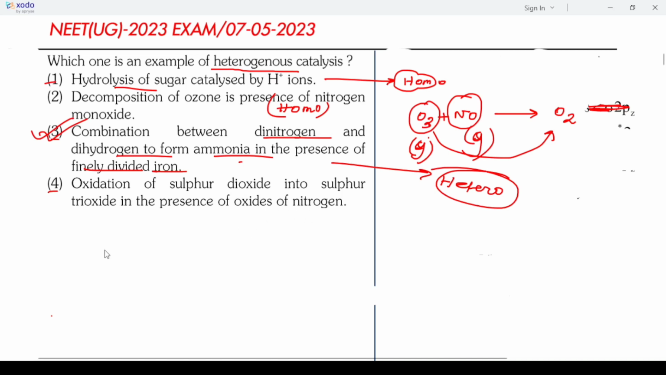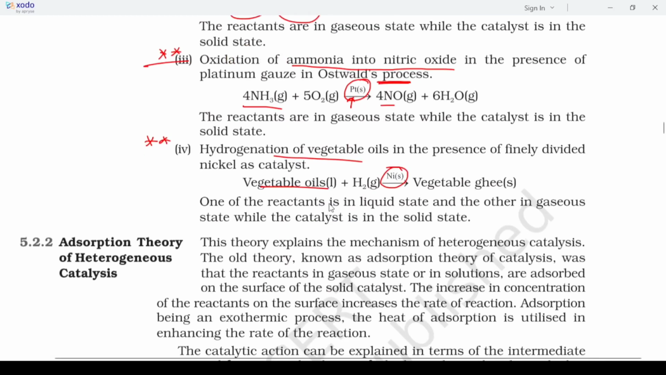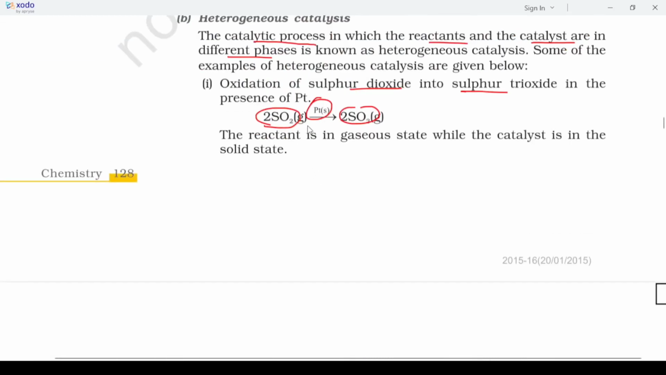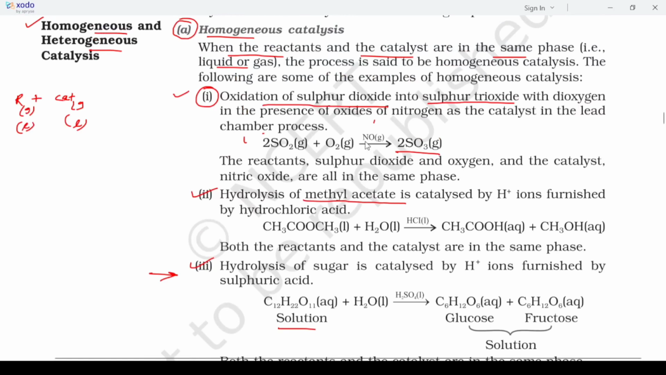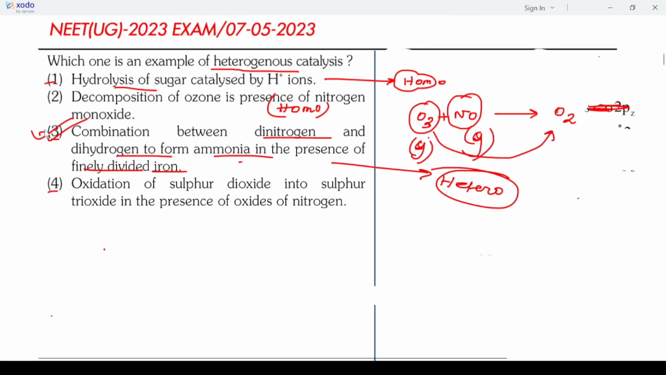And the third is given: oxidation of sulfur dioxide into sulfur trioxide in presence of oxides of nitrogen. We have just seen the case of sulfur dioxide to sulfur trioxide in presence of NO. So this is also called a homogeneous catalyst because all are in the same phase. So for this question, the answer will be 3.